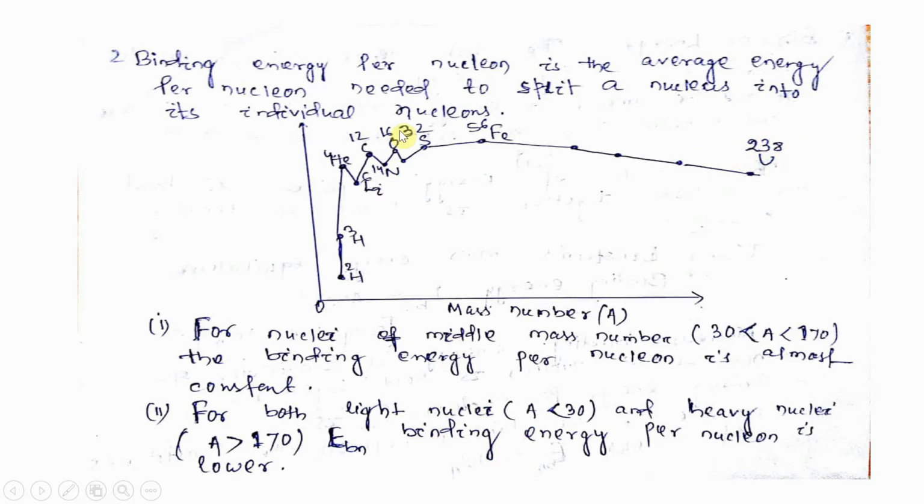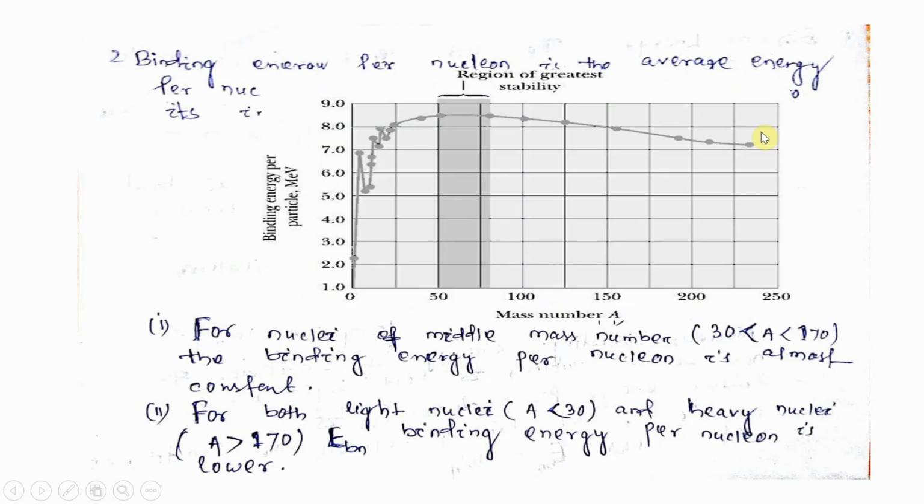the binding energy per nucleon is lower. You just observe that here the line is almost constant, and ferrum possesses the maximum binding energy. From hydrogen till atomic mass less than 30, the binding energy is lower, and when the atomic mass is greater than 170, the binding energy per nucleon is also lower.